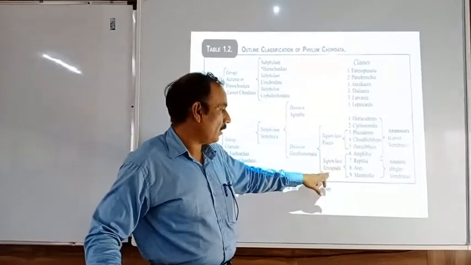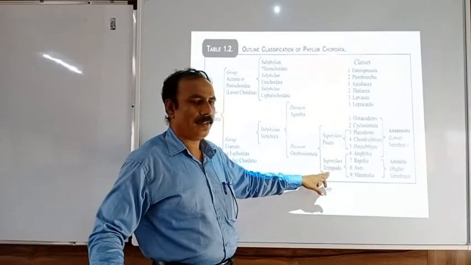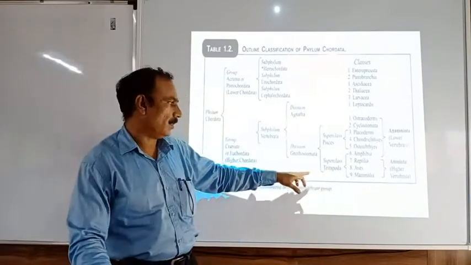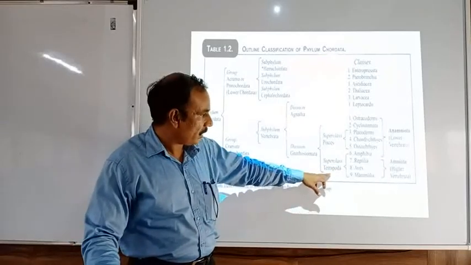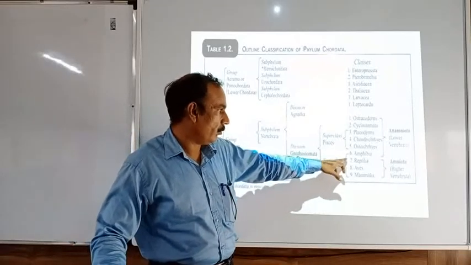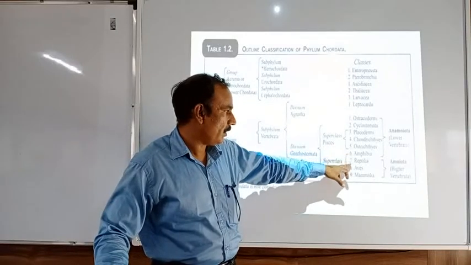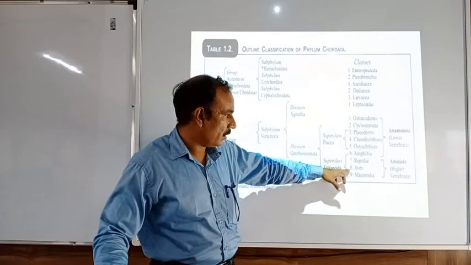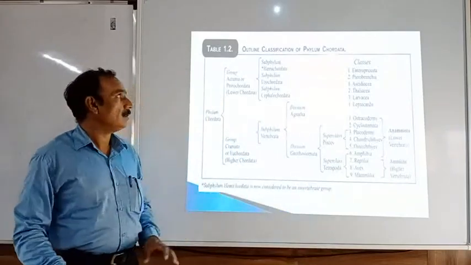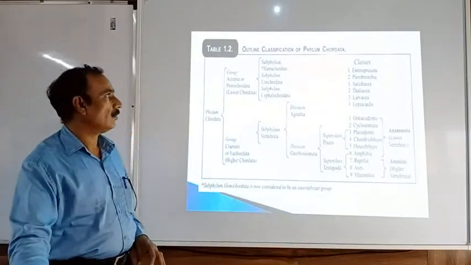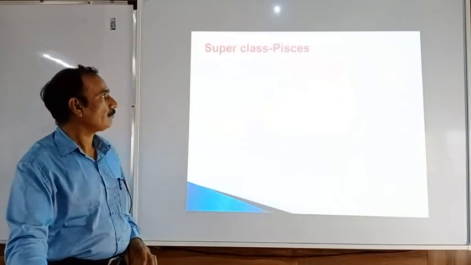Then superclass Tetrapoda means four-legged animals. Tetra means four and poda means legs. So this superclass Tetrapoda is divided into four classes: class Amphibia, class Reptilia, class Aves, and class Mammalia. So this is about the outline of the classification of the Chordata.